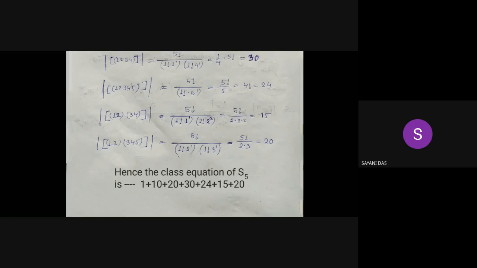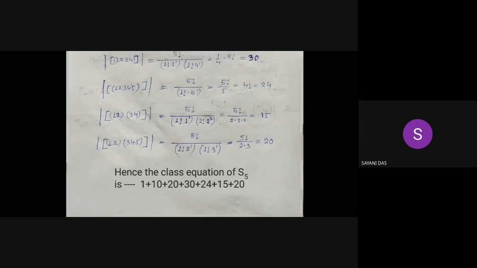So like that, we can also find for every natural number n the class equation of Sn. Obviously this will be lengthy, because the construction of the partitions of n will be very lengthy. But we can construct the class equation of Sn for each n individually, though there is no general formula for Sn to calculate the class equation, like Dn.